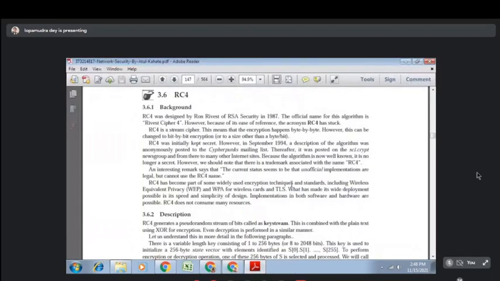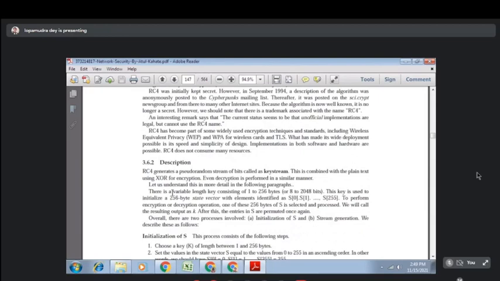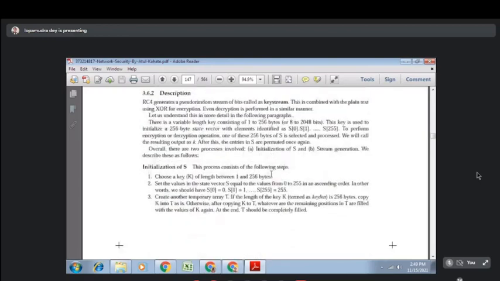Okay, so RC4 was designed by Ron Rivest. The name was initially Rivest Cipher 4, that's why it is called RC4. RC4 was mainly used for Wired Equivalent Privacy. In wireless communications, this symmetric cryptography was used for encryption. In RC4, a stream of bits is generated, and those are called the key stream.